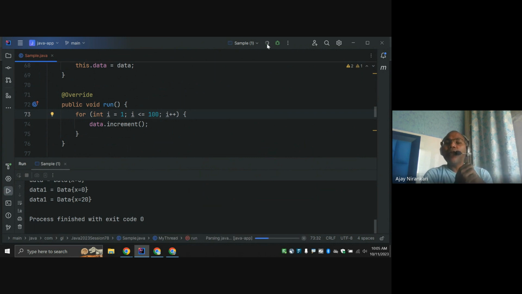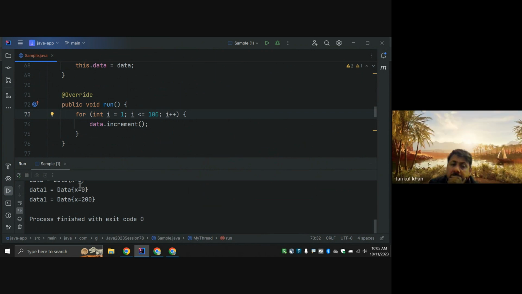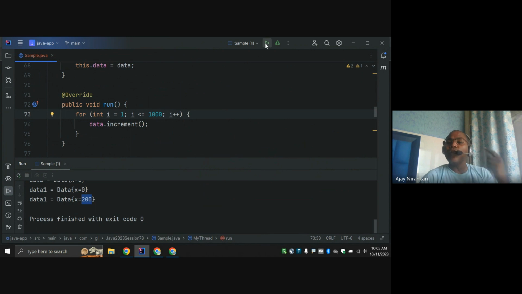Why? Because 100 is a very quick operation: 100, 100, 200. In the case of 1000, each thread takes some time for the operations. Notice here still it's okay: 1000, 1000, 2000. It's okay. Let's do one more, and now it's a problem.